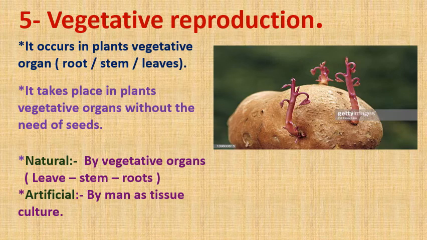Again, number 2, artificial vegetative reproduction by man is tissue culture. In tissue culture, the man takes a tissue of the plant and puts this tissue in a medium containing a large amount of nutrients that help the plant to grow up quickly.